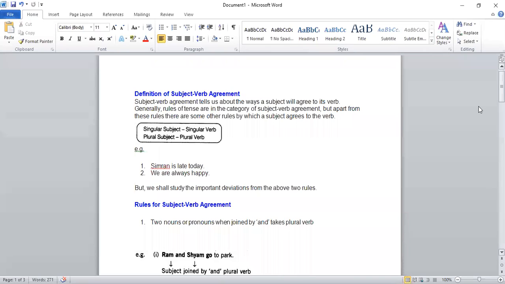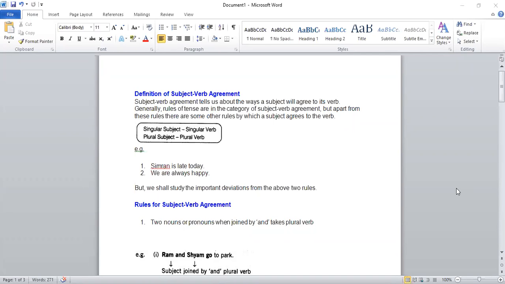Today's topic is subject verb agreement. So, what is subject verb agreement? Subject verb agreement tells us about the ways a subject will agree to its verb. That's what I told you before starting this topic, that your verb should be according to the subject. It should be in agreement with that.